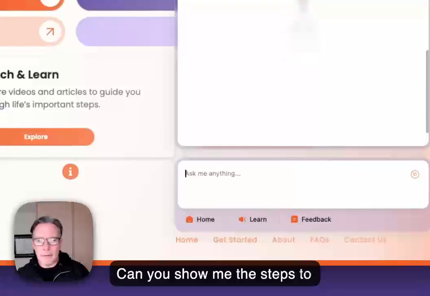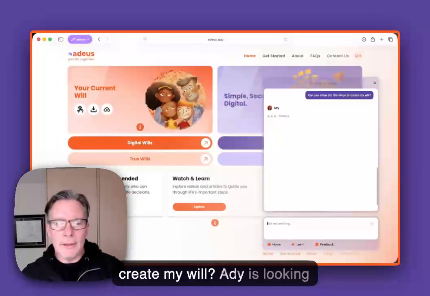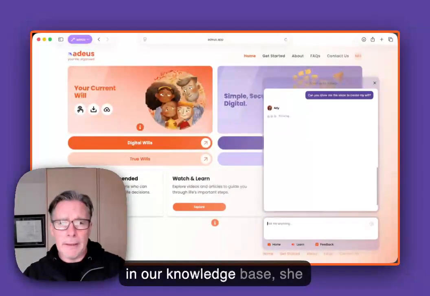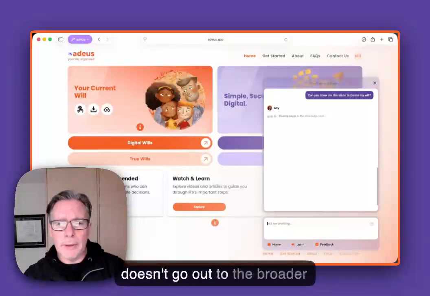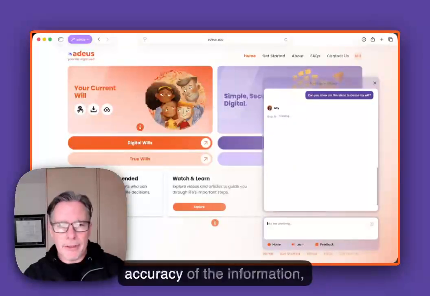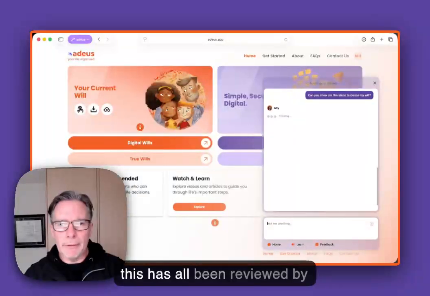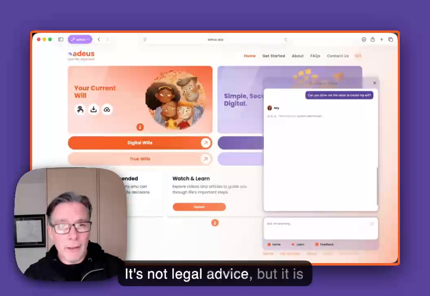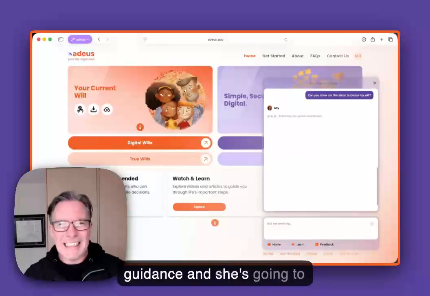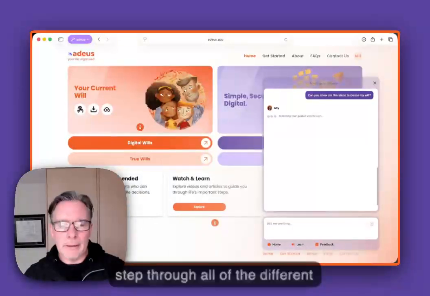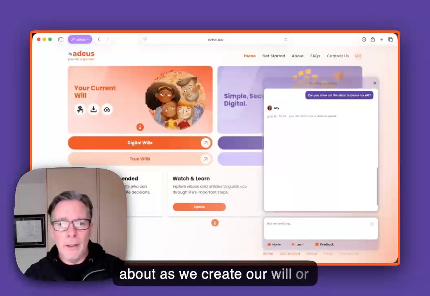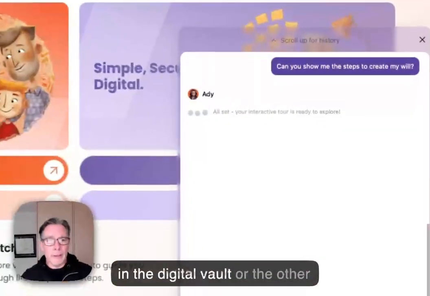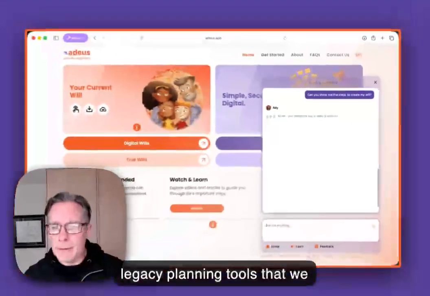Can you show me the steps to create my will? Addie is looking in our knowledge base. She doesn't go out to the broad internet, so we can be sure of the accuracy of the information. This has all been reviewed by solicitors and professional will writers to make sure it's correct. It's not legal advice, but it is guidance, and she's going to step through all of the different things that we need to think about as we create our will, or in the digital vault, or the other legacy planning tools that we have within adeus.